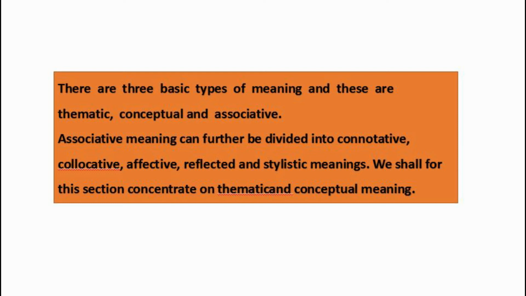There are three basic types of meaning, and these are thematic, conceptual, and associative. Associative meaning can further be divided into connotative, collocative, affective, reflected, and stylistic or social meaning. So basically we have three types of meaning, but as a whole we have one, two, three, four, five, six, seven. So we have seven types of meaning. Let's discuss these different types of meaning.